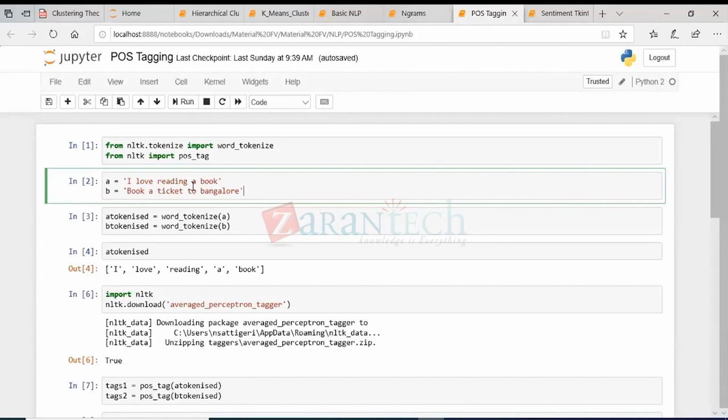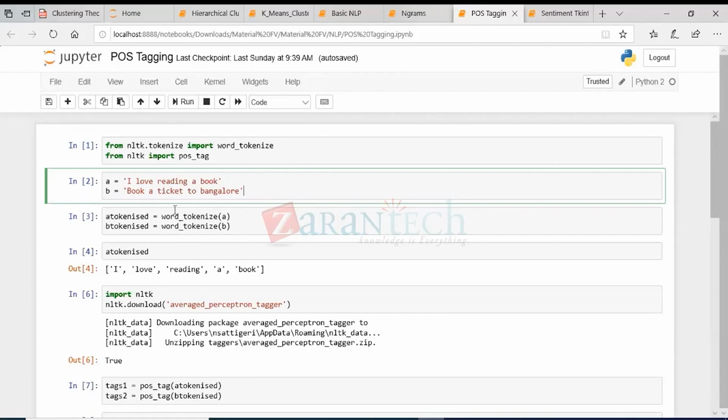So let's try to do that. Let's see how we can actually do that. Okay, so this is the first sentence, this is the second sentence. So in order to assign a POS, we need to tokenize it, right? Whenever you use any function in NLP, you always need to tokenize the sentence, because if we pass the entire sentence into any of the functions, the function will not understand what it is, right? So we need to pass a list of words to the function.